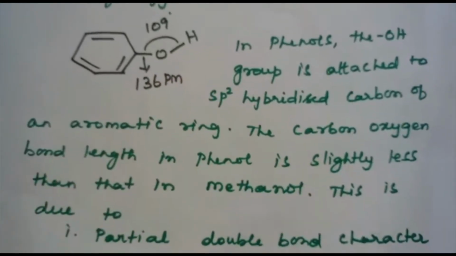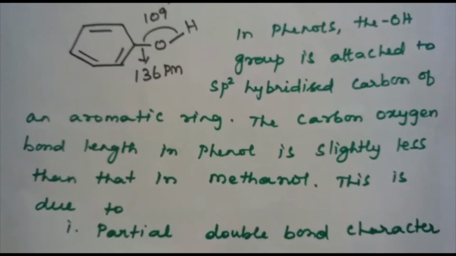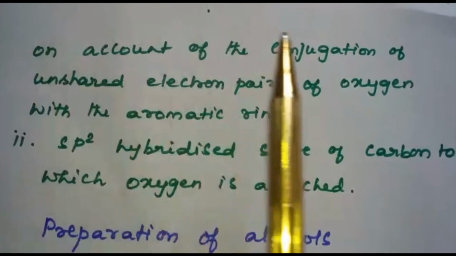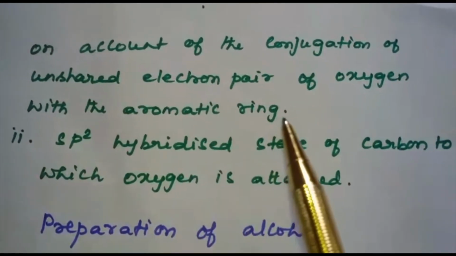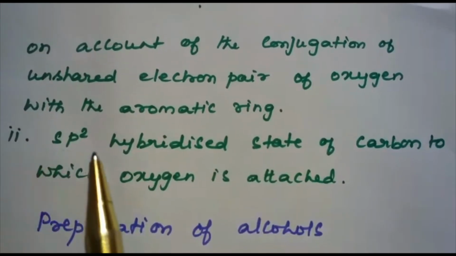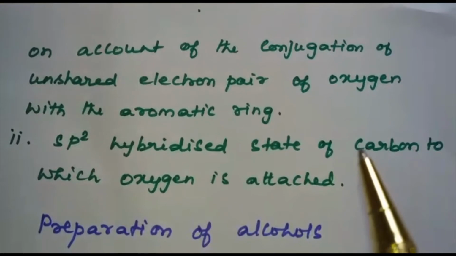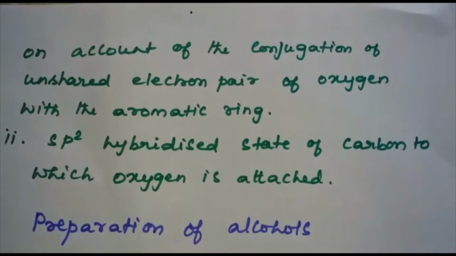This is because of two reasons. One is the partial double bond character, which is on account of the conjugation of the unshared electron pair of oxygen with the aromatic ring. And the next one is the sp2 hybridized state of the carbon to which oxygen is attached. And then next we will discuss the preparation of alcohols.